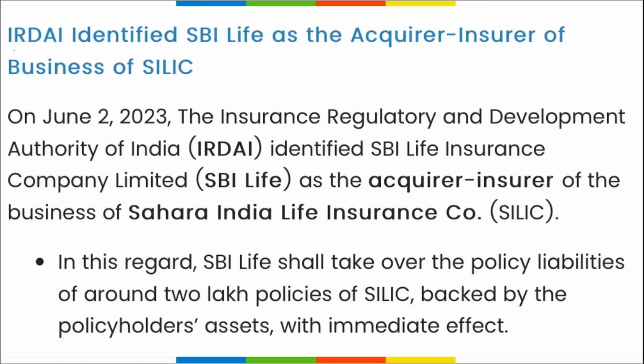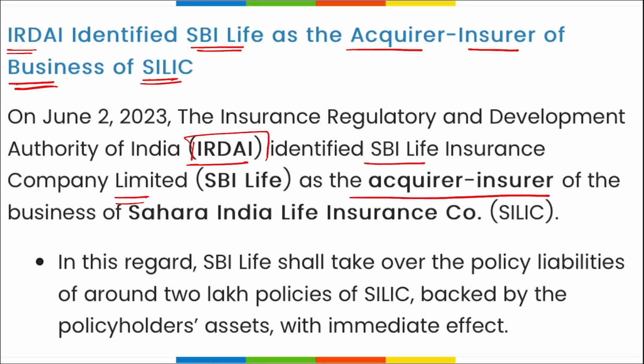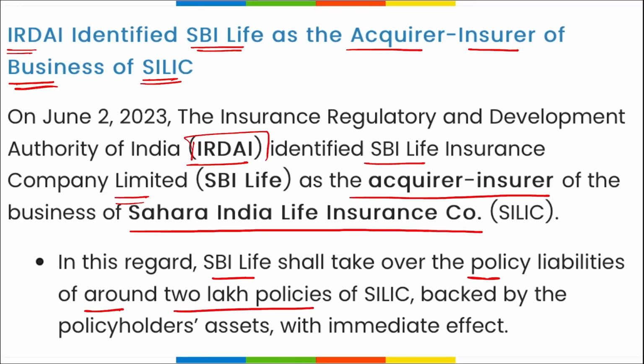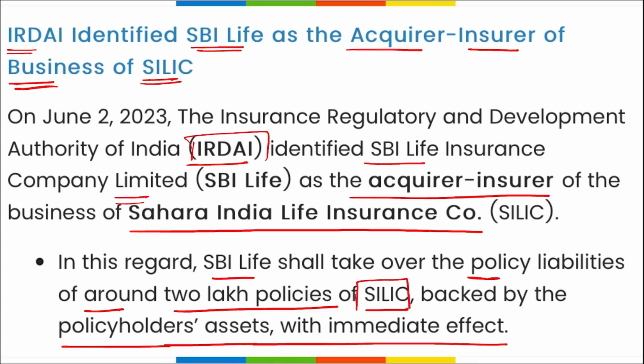Next is IRDAI. They have identified SBI Life as the acquirer insurer of the business of Sahara India Life Insurance Corporation. In this regard, SBI shall take over the policy liabilities of around 2 lakh policies of the Sahara India Life Insurance that are backed by policyholders' assets with immediate effect.